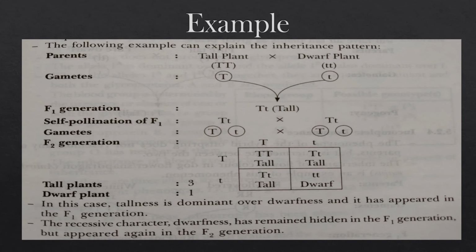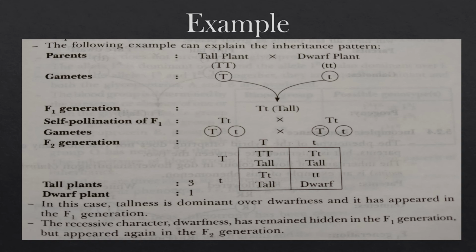In this example, we can find all these things. One character is considered here. You can write this example in the monohybrid cross, the law of dominance, as well as the law of segregation. One tall plant and one dwarf plant are crossed, so in the F1 generation all tall plants were obtained. When self-pollination is allowed, equal proportions of gametes, capital T and small t, were obtained. This box is called the Punnett square, which I explained in my previous video.